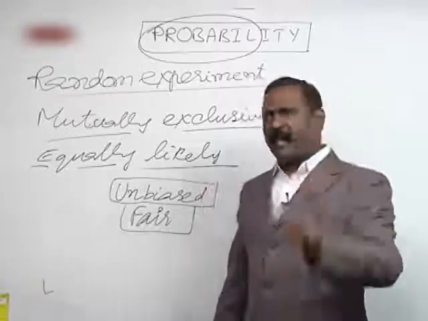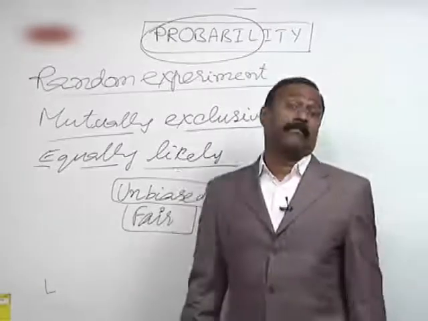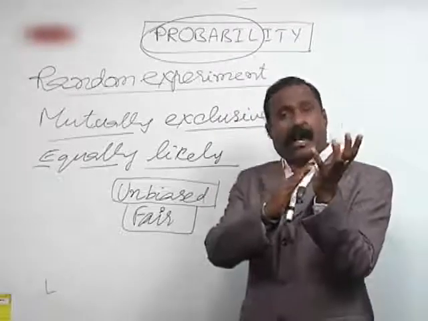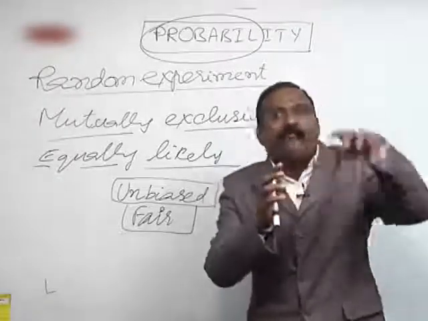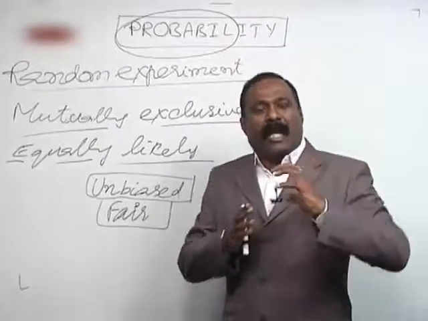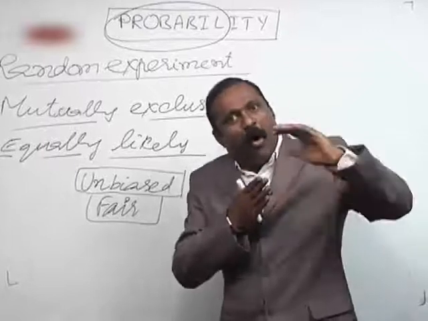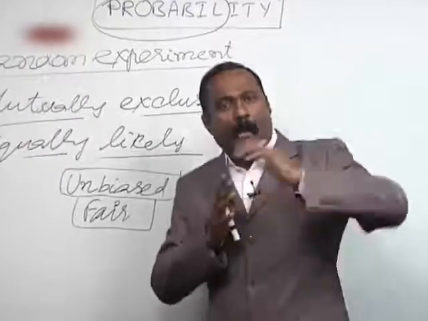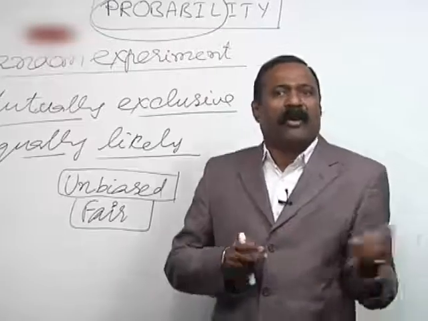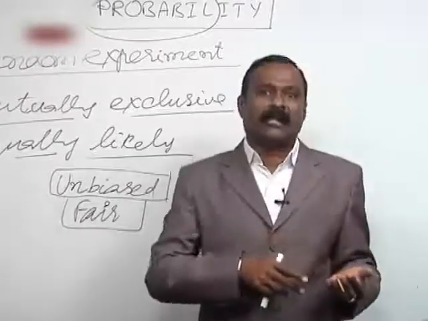So when you take a fair die or unbiased die, the surface area of the die on the 6 faces should be equal. If any surface is more or less, if it is more, the die will settle itself on that side more. If it is less, it will not come on that side.